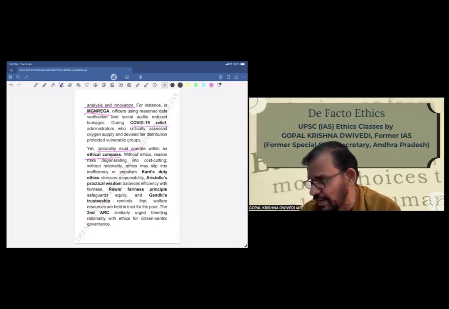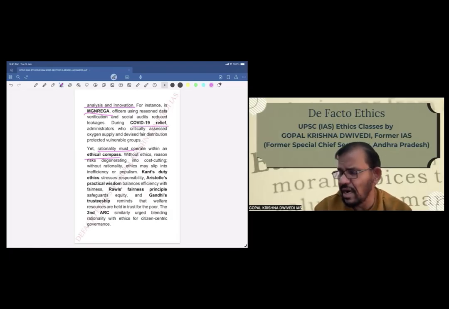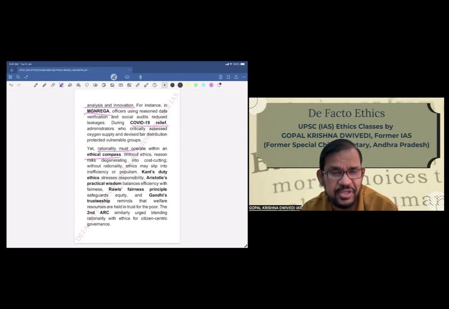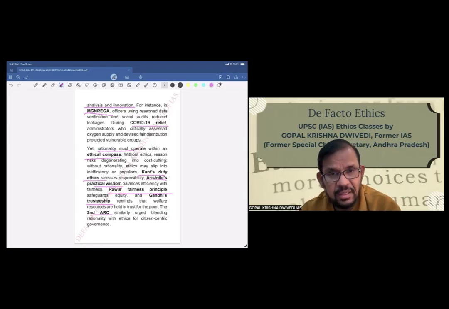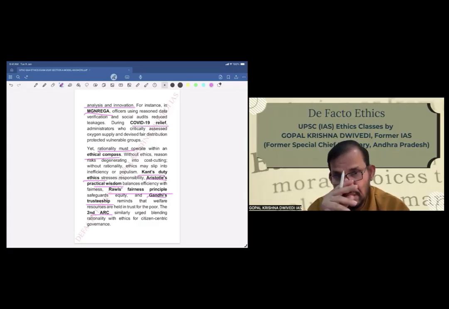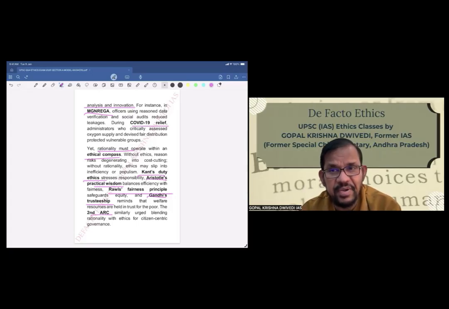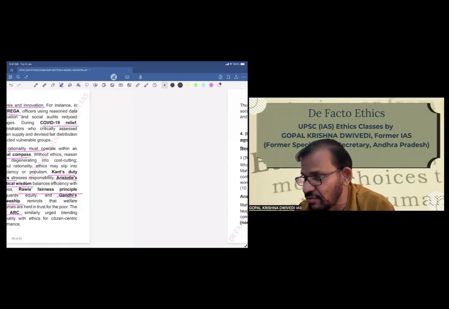One more thing I just want to tell, you have to underline your answer while writing or practicing also all important terms, names, etc., ethical terms, ethical theories, thinkers' names, their writings or books, etc. You have to underline. So whatever needs to be underlined, I have already made it bold here. So just to make you understand that these are the important terms and names, etc., which need to be underlined so that it catches the attention of the examiner immediately. So this is what is required.